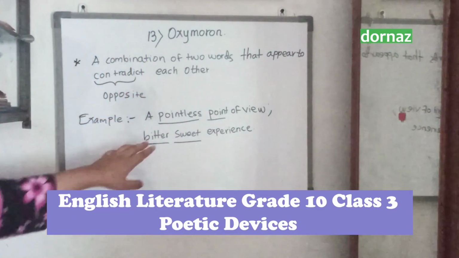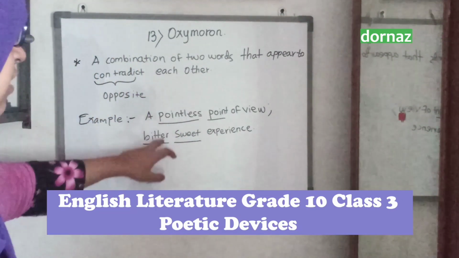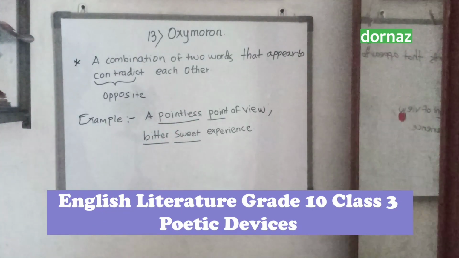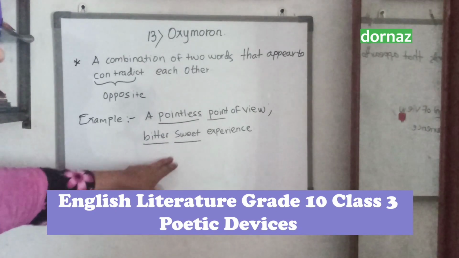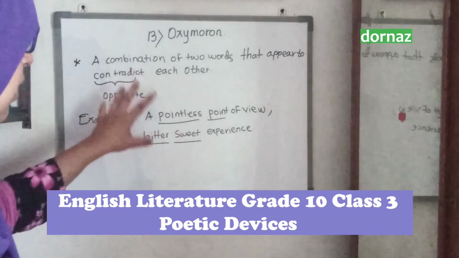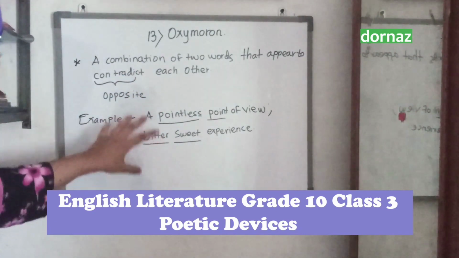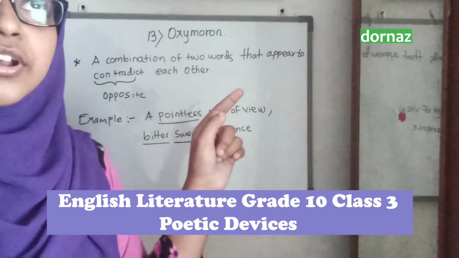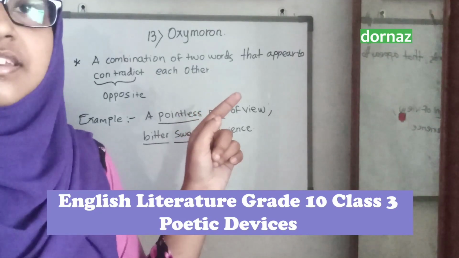But here we don't consider characteristics. Pointless, point. These are not characteristics. Bittersweet. So here we mainly consider two words. But in the earlier poetic device we studied as contrast, we didn't see the words.